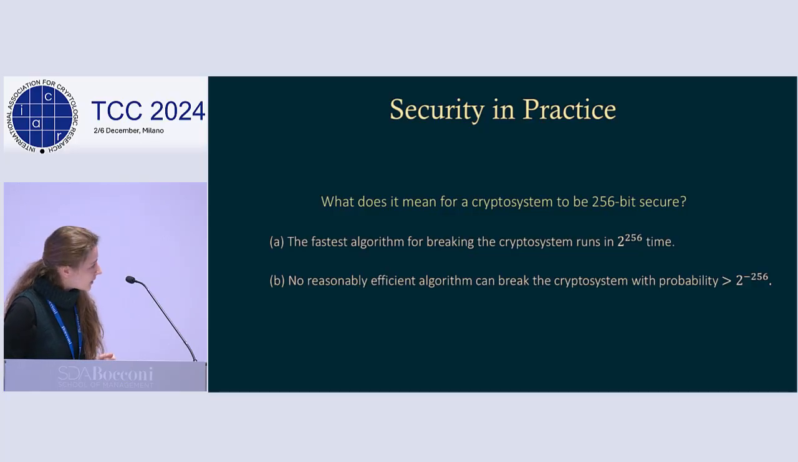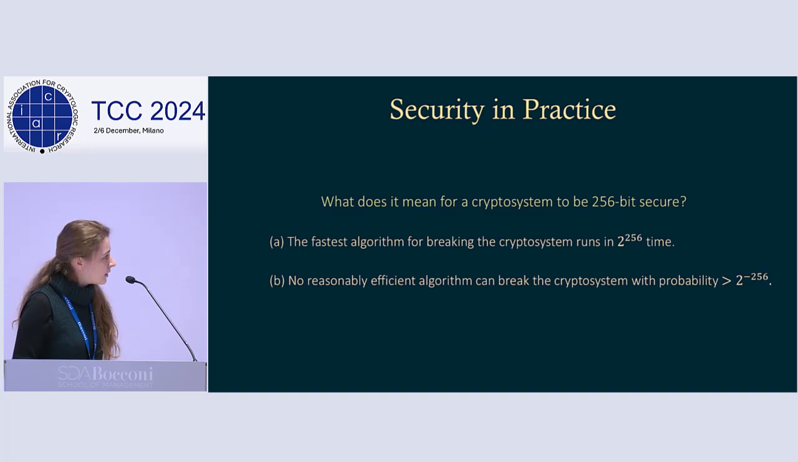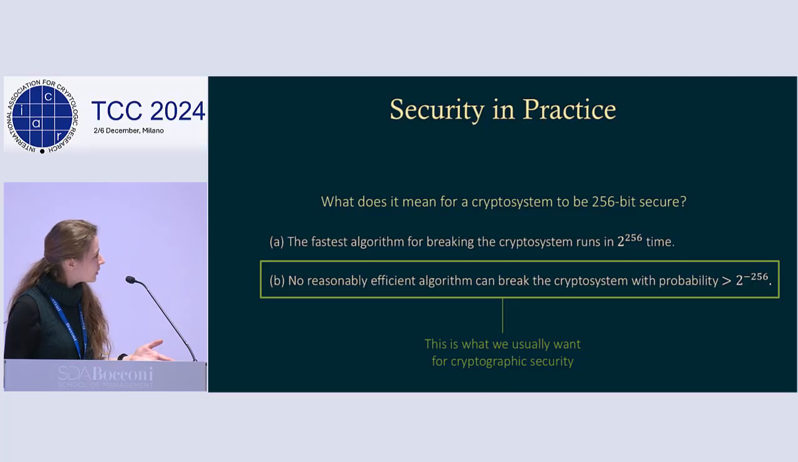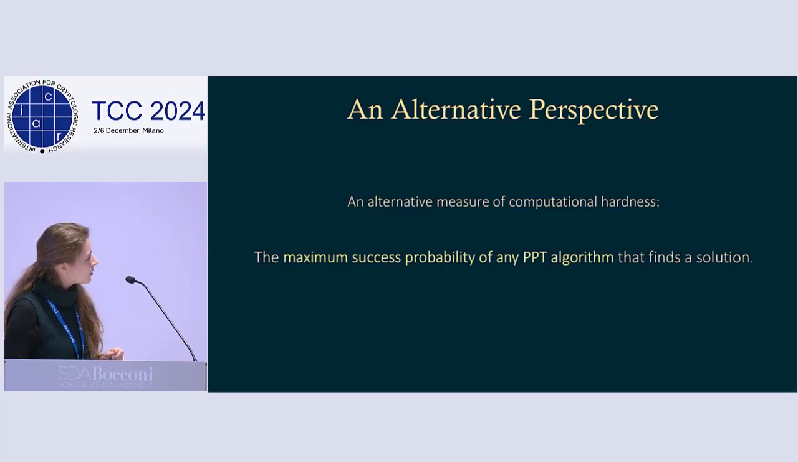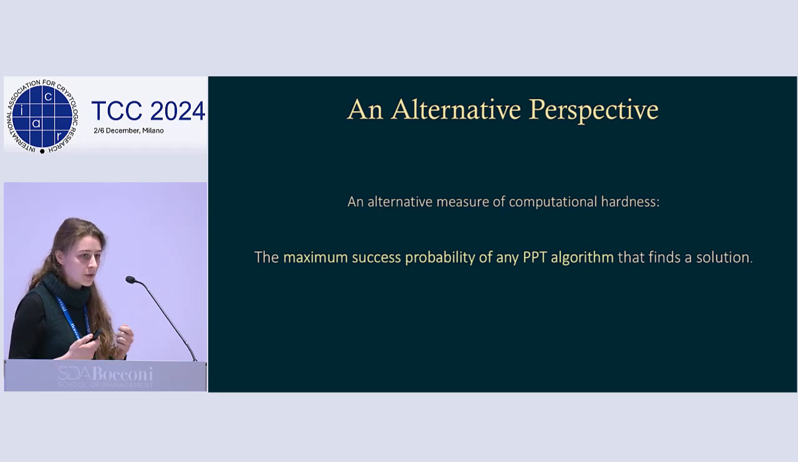But in practice, for practical applications, we don't care about 2 to the 256 time. We just care about 2 to the 60 maybe. That's longer than the age of the universe. So given that usually our cryptographic security models are based on limited computational power, then B is usually what we want, right, for practical applications. So this is the perspective we take. In particular, we measure computational hardness by considering the maximum success probability of any efficient algorithm that can find a solution to the problem.